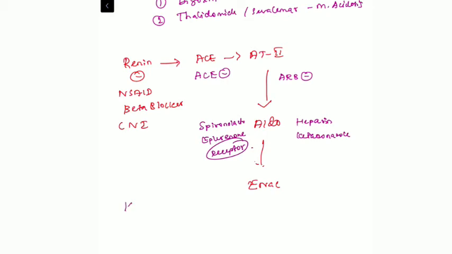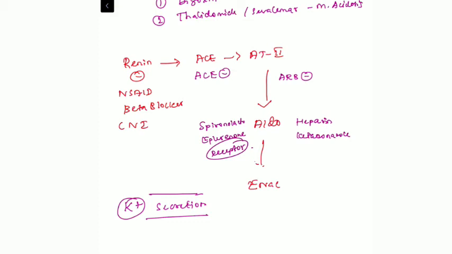We have already discussed that potassium homeostasis is controlled by means of secretion, not reabsorption. Whenever there is a decreased secretion, there will be excessive potassium in the body. So the potassium has to be secreted to maintain the potassium balance. So these drugs will be inhibiting the renin-angiotensin system, which will in turn land up in patients having hyperkalemia.